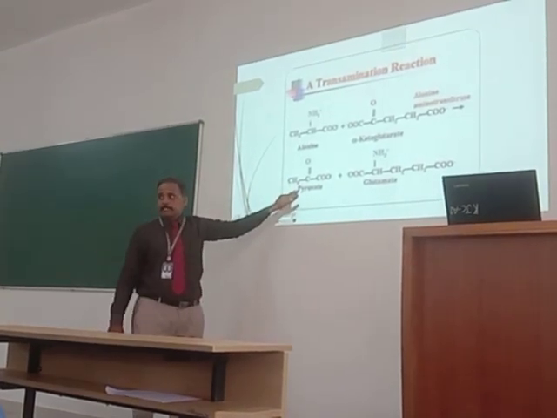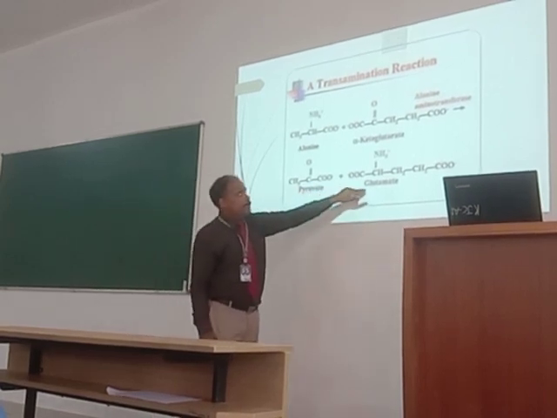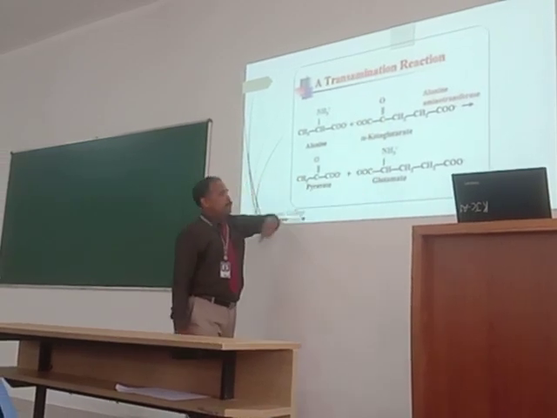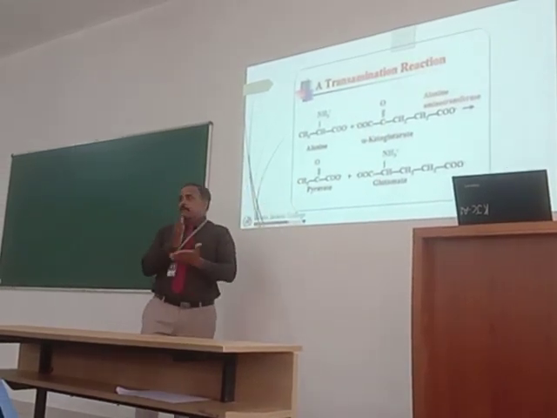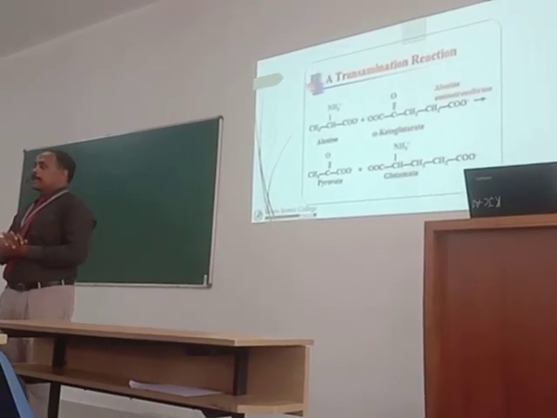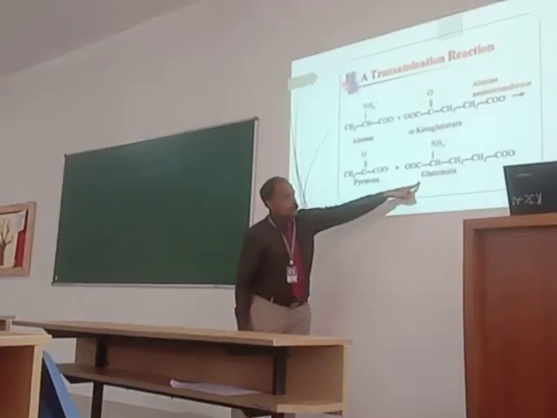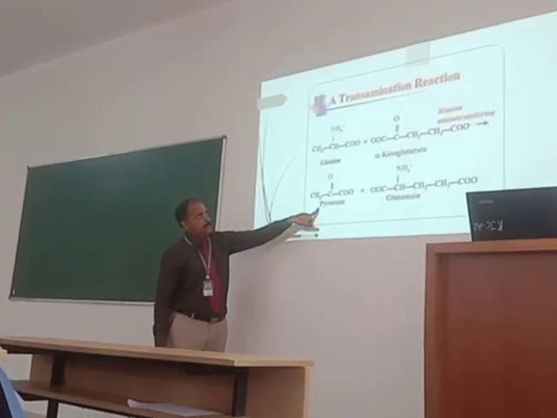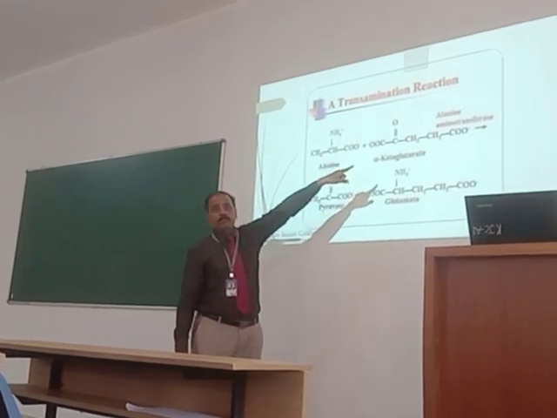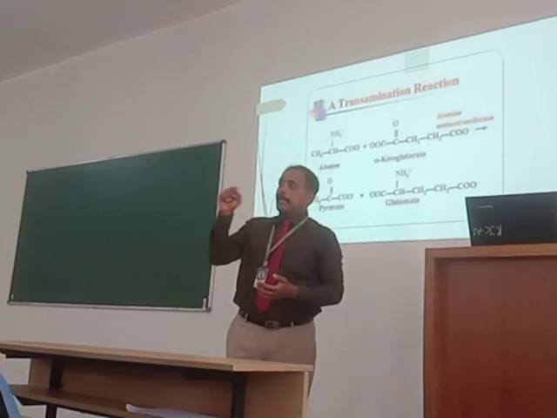We already discussed pyruvate, how glucose is oxidized to pyruvate. And in glutamate, at this position CH and NH3, the amino group is added. So when alanine reacts with alpha ketoglutarate, it forms a new amino acid, glutamate, and the new keto acid is pyruvate. And what is the enzyme here? Alanine aminotransferase, ALT.